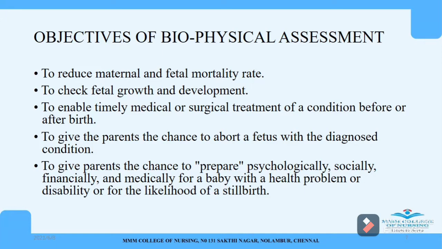Then to give parents the chance to prepare psychologically, socially, financially, and medically for a baby with a health problem or disability or for the likelihood of a stillbirth. So if the baby has any congenital anomalies, we can inform the parents earlier so that they will be prepared mentally and also financially. So after the delivery of the baby, they may take the baby for further treatment. So for that, we can prepare the couple or the parents beforehand. So these are some of the objectives involved in the biophysical assessment.